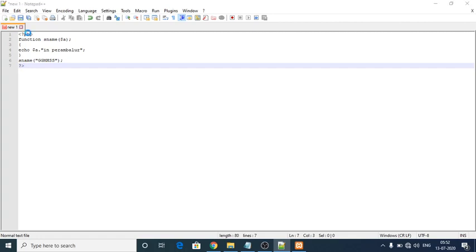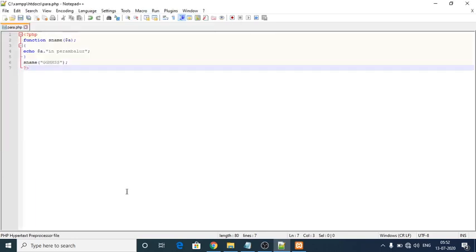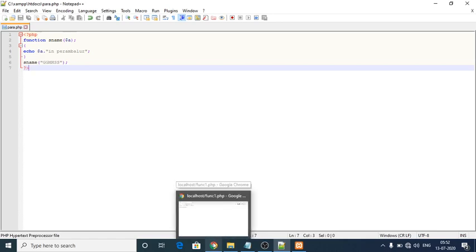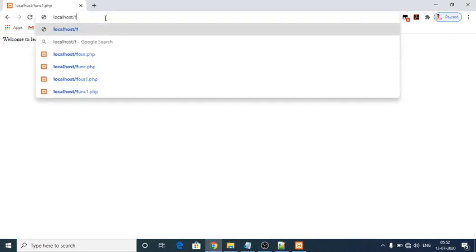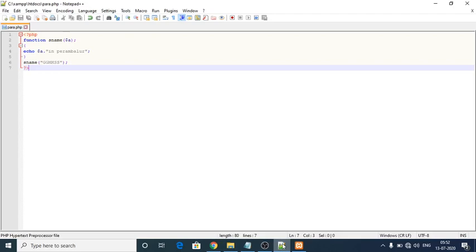Now I am going to save my program. para.php is my program name. So I have saved my program. After saving, to run my program I have to open any browser. In that browser I have to give localhost, and after that I have to give my program name, para.php. See here, a small error is there, we have to rectify the error.